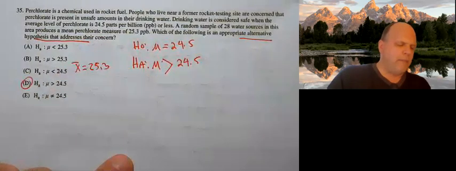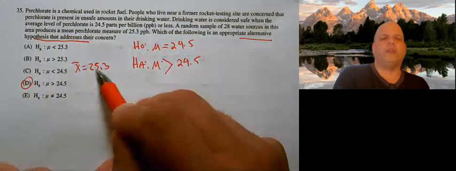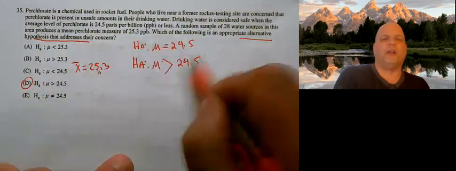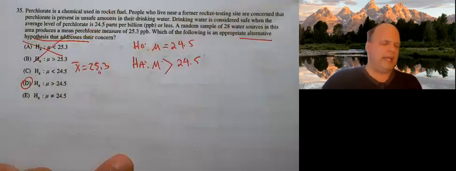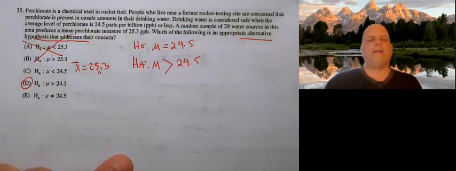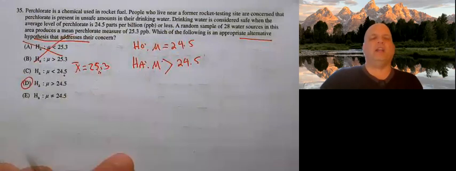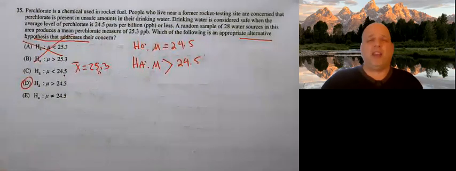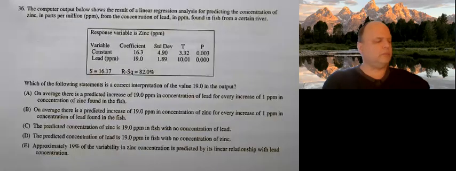All right. And be really careful. Never use sample statistics for your null or alternative, ever. The 25.3 could be eliminated immediately. And once again, the reason it's not less than is because, hey, if it's less than, I'm safe. I'm only worried if it's greater than. My concern is if it's greater than.